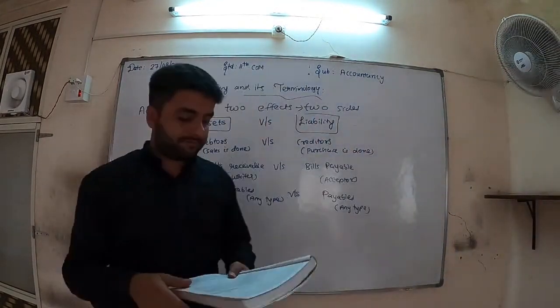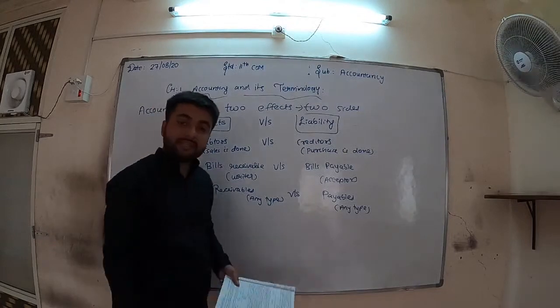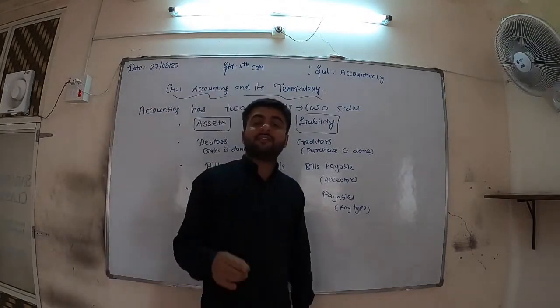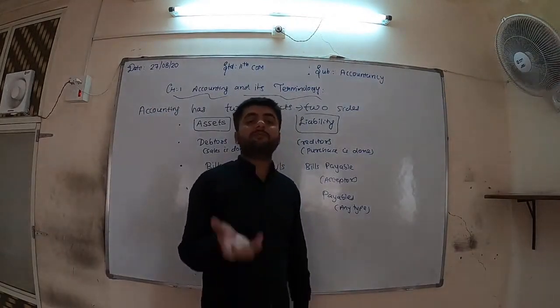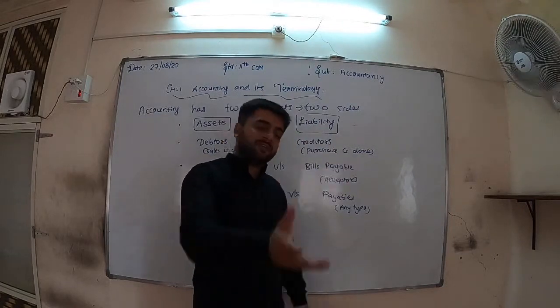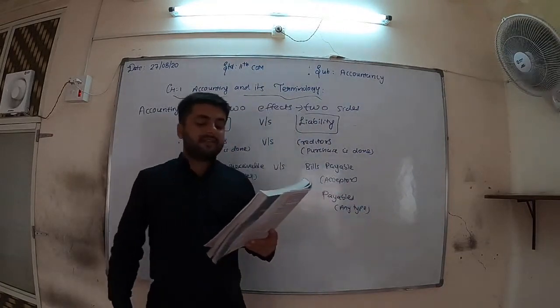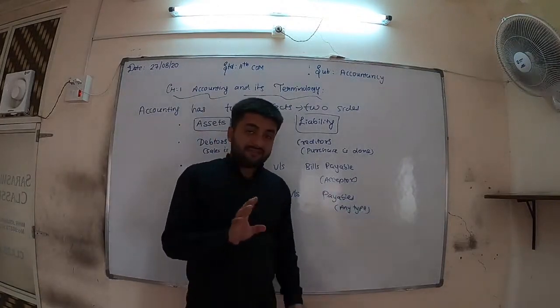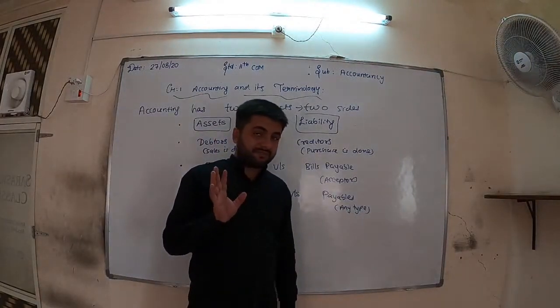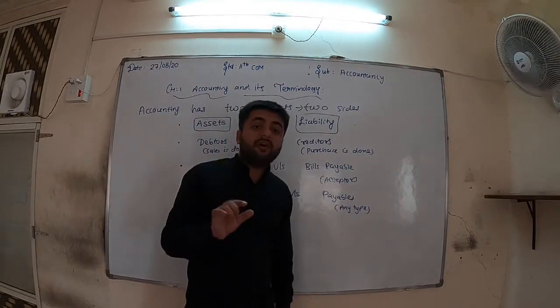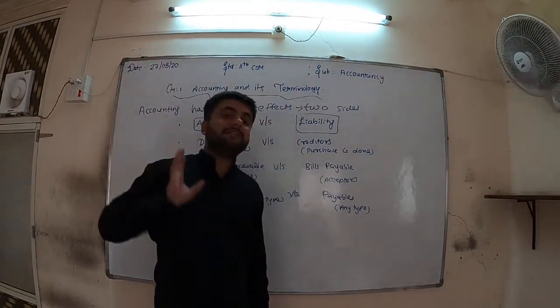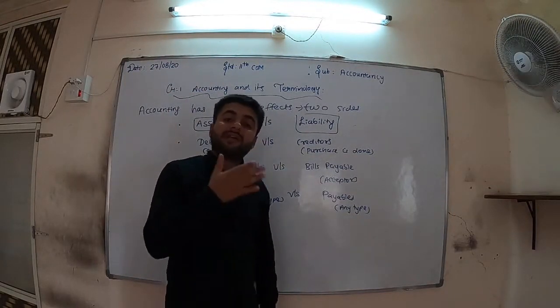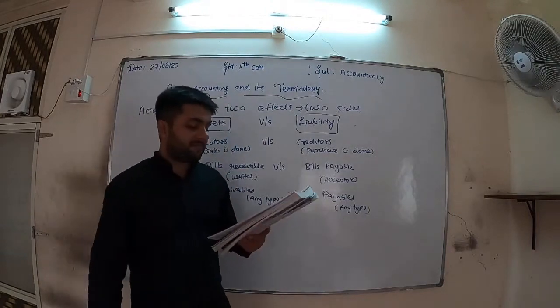Now bills payable. Bills payable is again a written document. As bills receivable is a written document, bills payable is also, opposite to it, a written document. There are two parties, bills writer and bills acceptor. Now the thing of bills writer is explained in bills receivable, and the thing of bills acceptor is explained in bills payable.